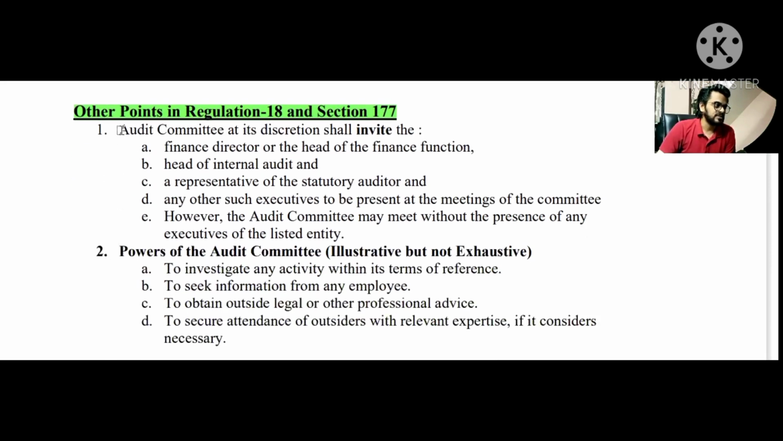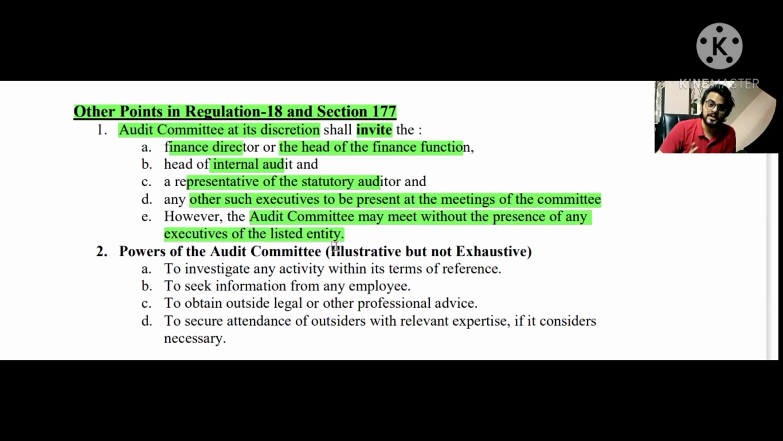It says that the first point, being the audit committee at its discretion, shall invite the financial director, head of the internal audit, representative of the statutory auditor, and other such executives to be present at the meeting of the committee. So when the meetings happen, the audit committee can, at its discretion, invite the head of the internal audit, the representative of the statutory auditor, any executives of the company, or the financial director, or the head of the financial function. However, the audit committee may meet without the presence of any executives of the listed entity.